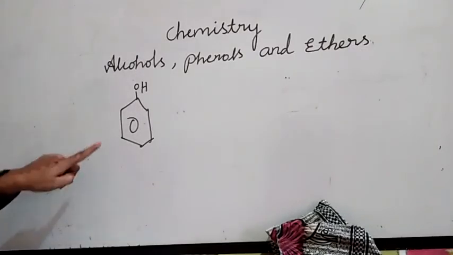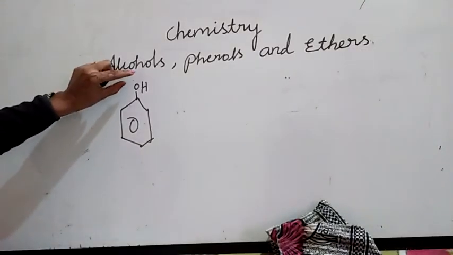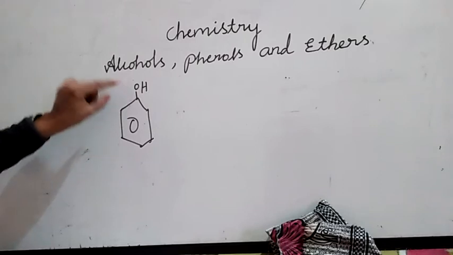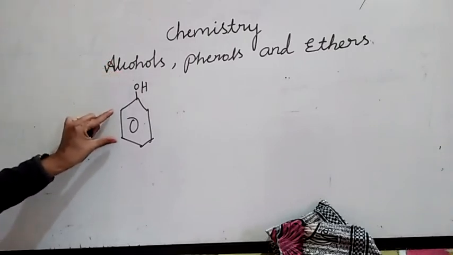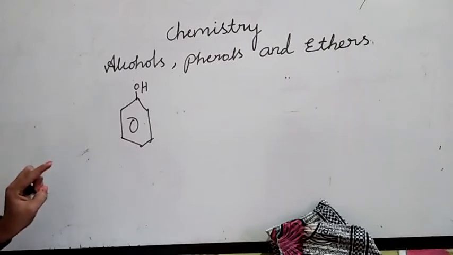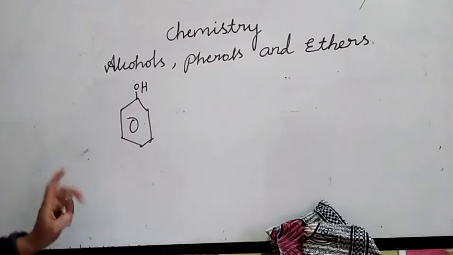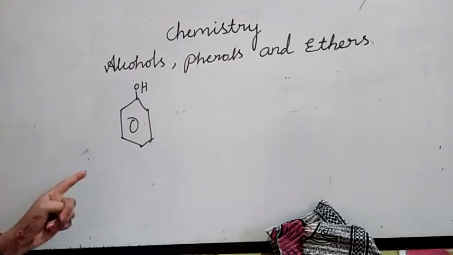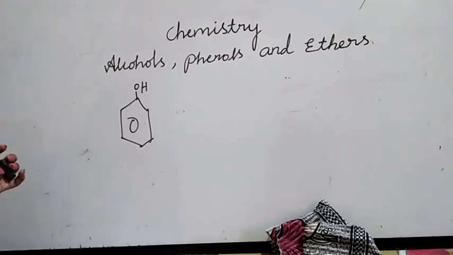Phenol is the simplest hydroxy derivative of benzene. Its common name is also accepted as the IUPAC name, as the structure of phenol involves a benzene ring.